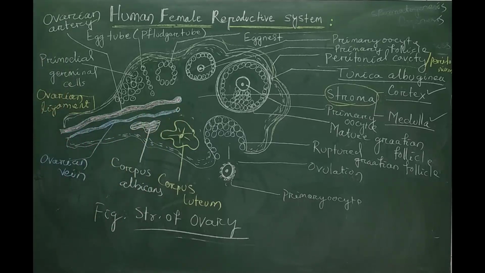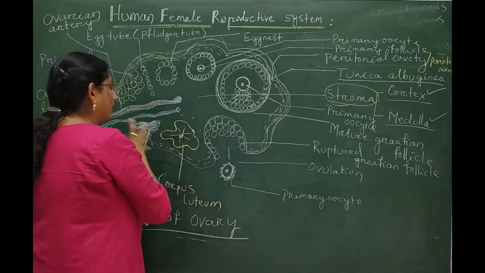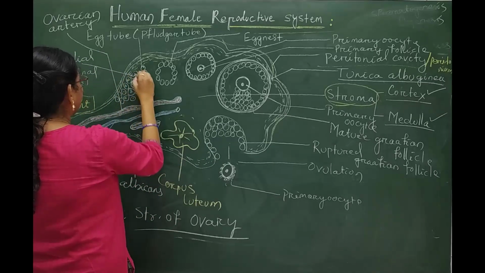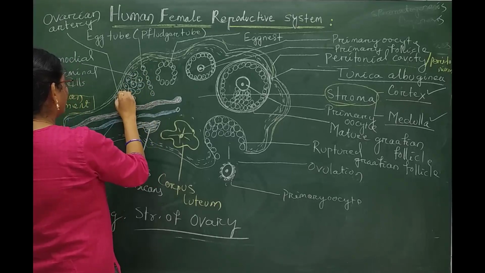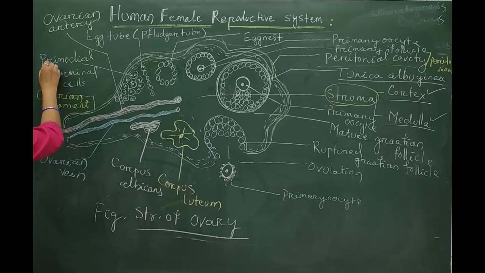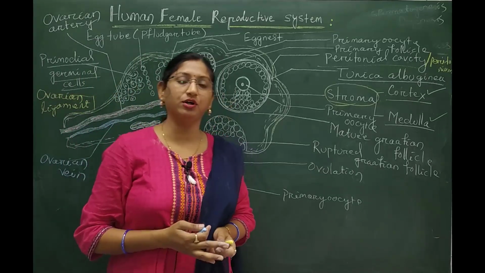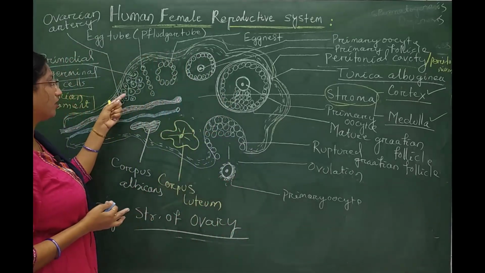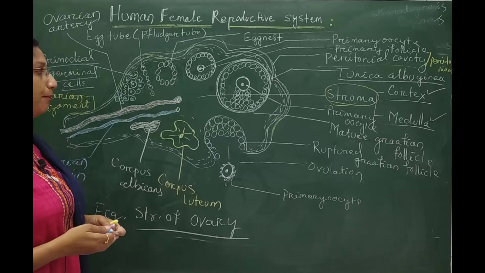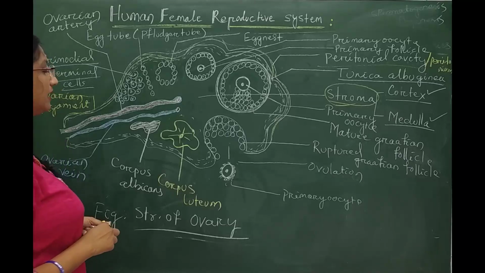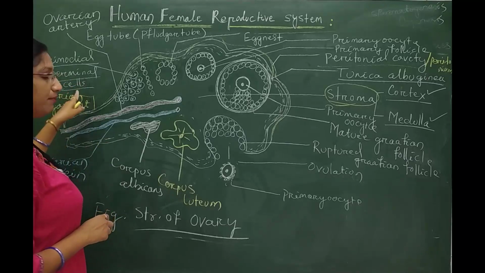Okay. So there are different types of germinal structure found over here in the ovarian cortex. The ovarian cortex consists of the primary germinal cells, or the primordial germinal cells. These are numerous in number, particularly in the case of a female foetus. A large number of germinal cells divide mitotically. They undergo this division process to produce a large number of primordial germinal cells.